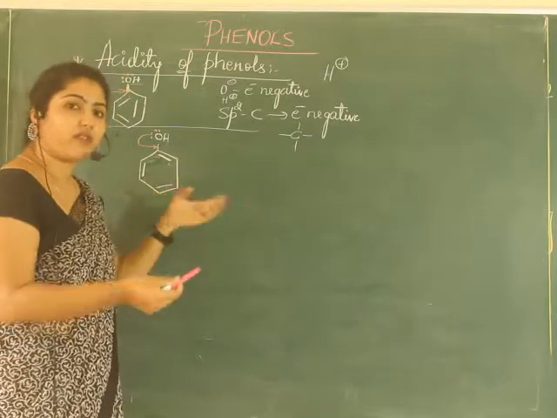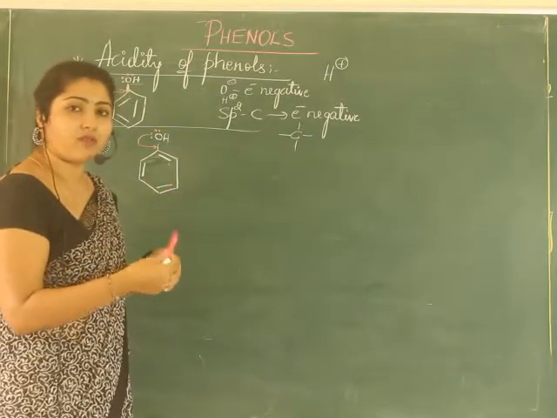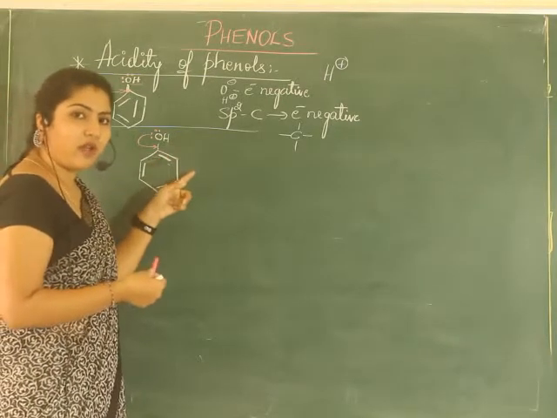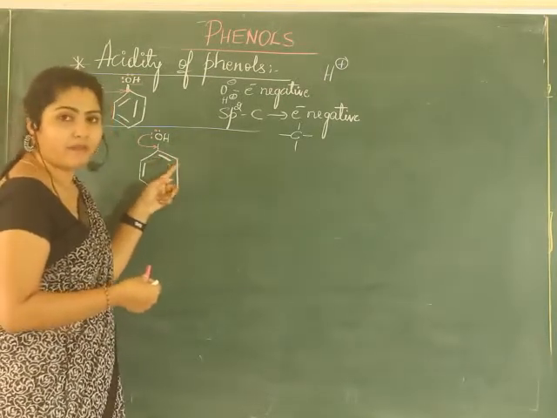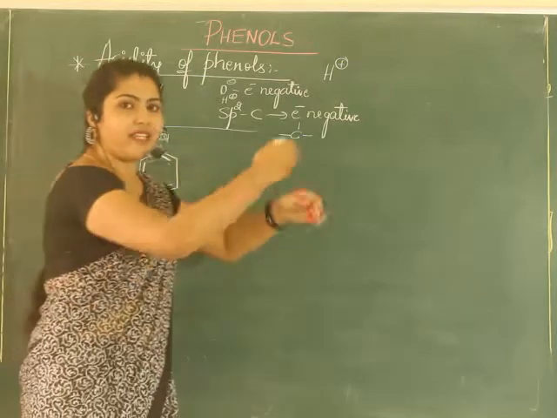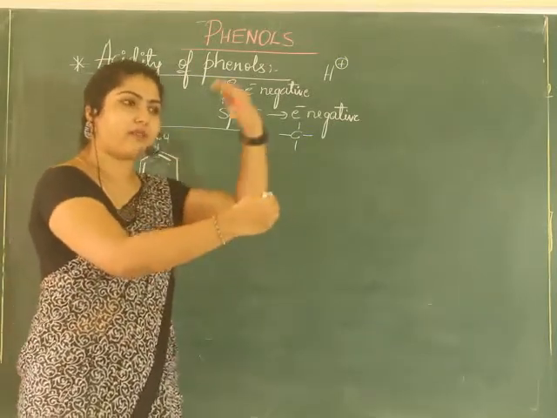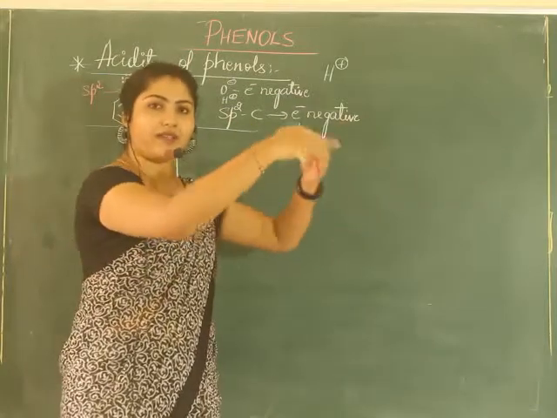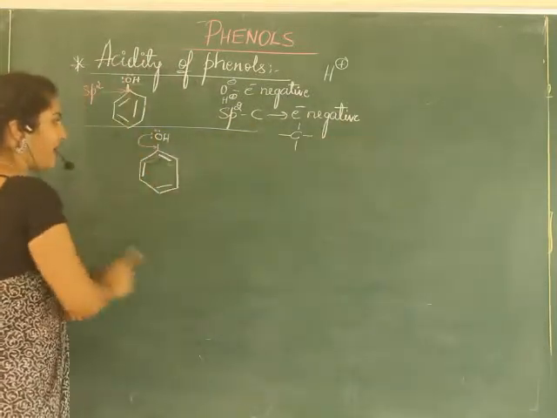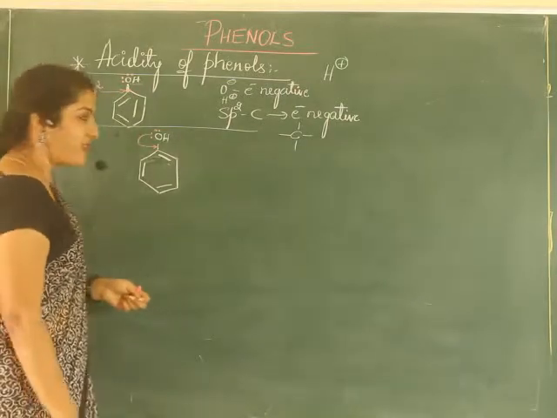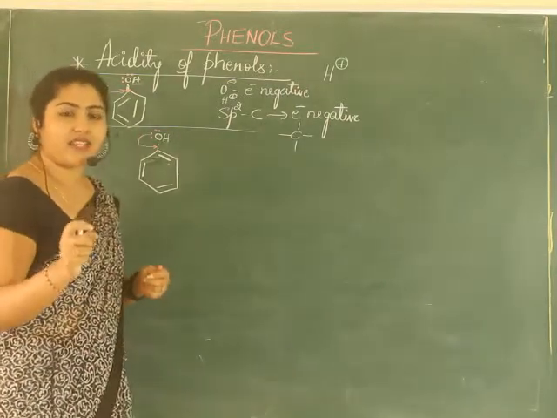That means you take that pair of electrons to yourself. The bonded pair of electrons which is there, you take it to yourself. So this carbon will agree. So like that, it's like a passing game. One carbon passes the electrons to another, the other carbon passes the electrons to other. Likewise it goes, and ultimately it will come back to oxygen. We'll see how it is. Okay, it's very nice, it's very interesting.